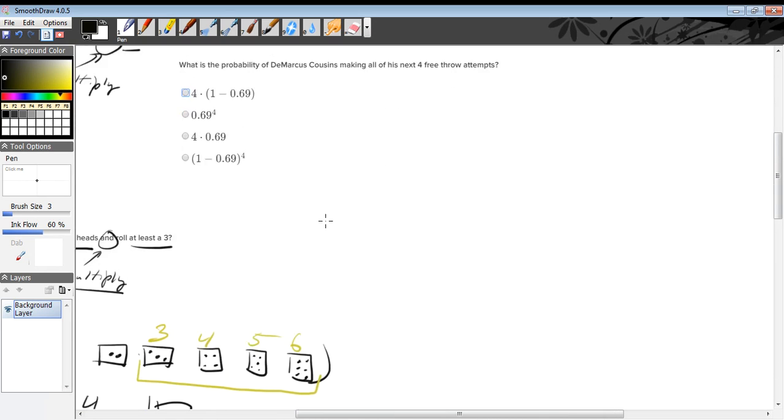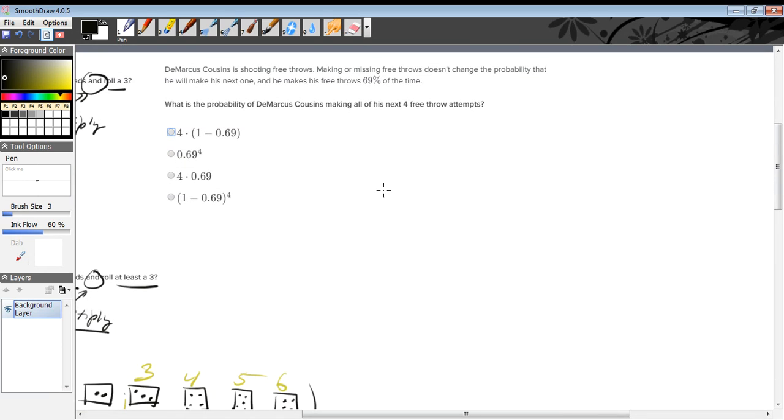Next problem. DeMarcus Cousins went to Arizona State University. I remember watching him. He's a great player. Making or missing free throws doesn't change the probability that he will make his next one, and he makes his free throws 69% of the time. There was one video with LeBron James explaining this, or asking Sal Khan about this. So it's kind of like this.